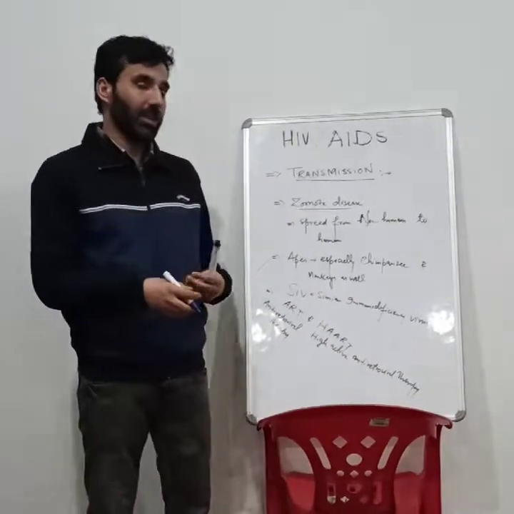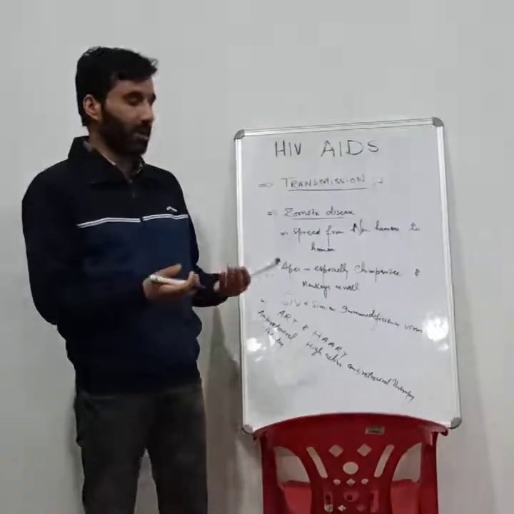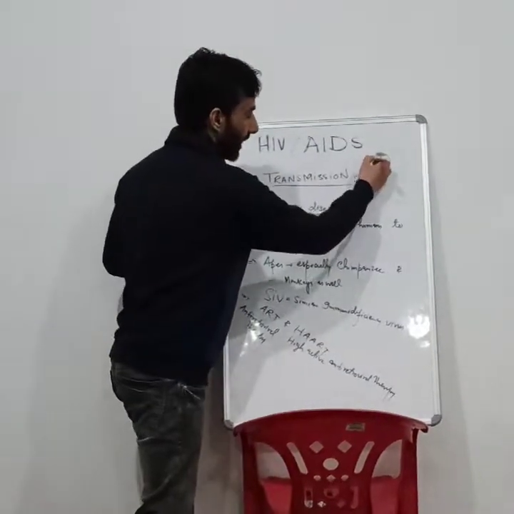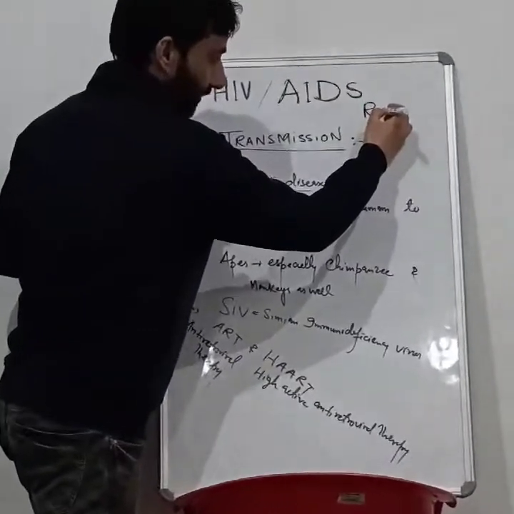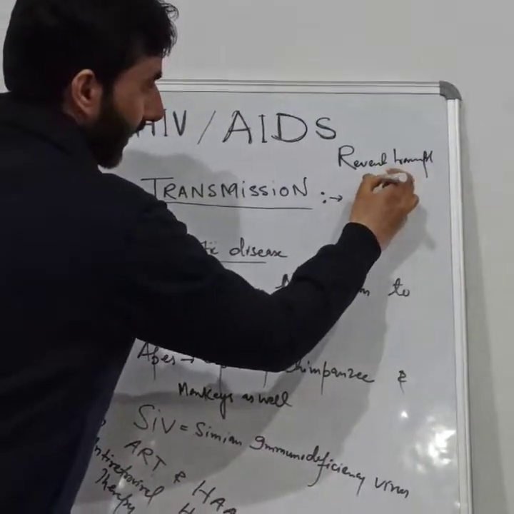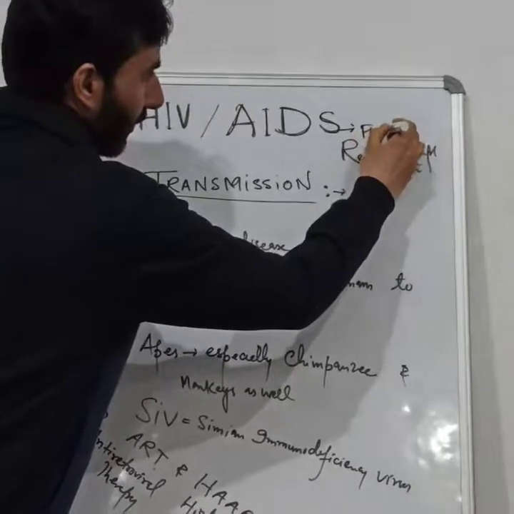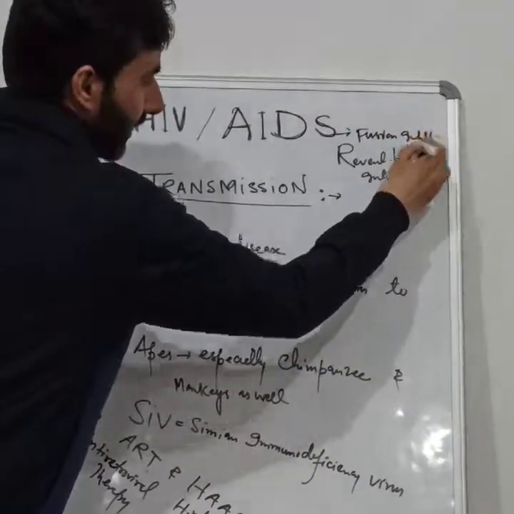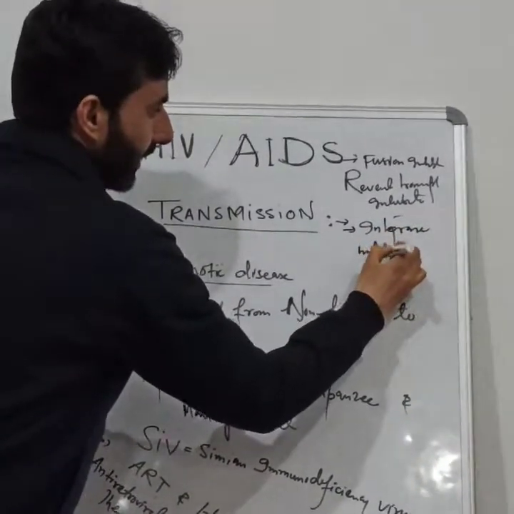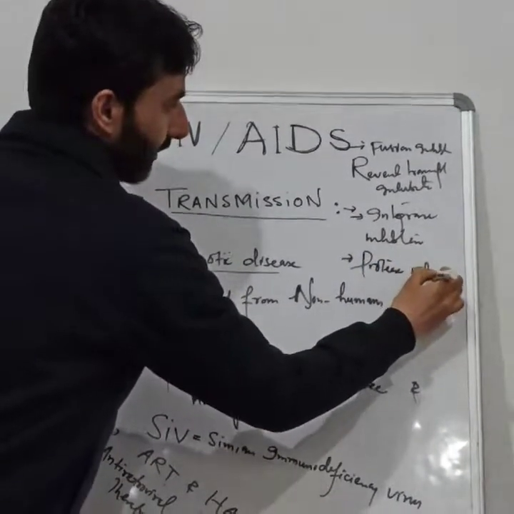There are many drugs available, for example, fusion inhibitors, binding inhibitors, reverse transcriptase inhibitors, integrase inhibitors, and protease inhibitors.